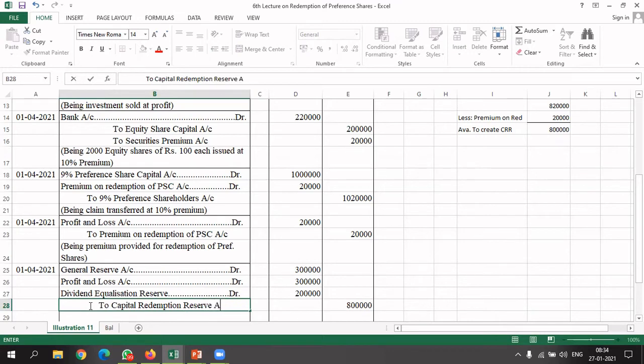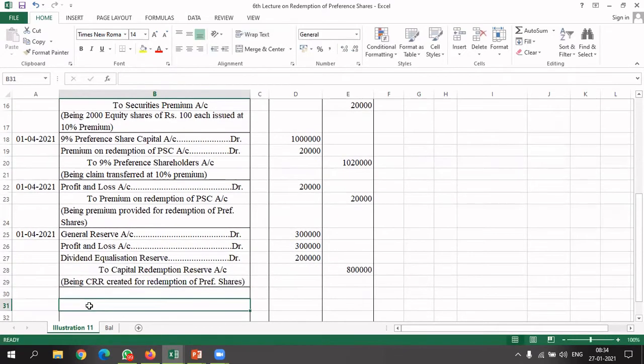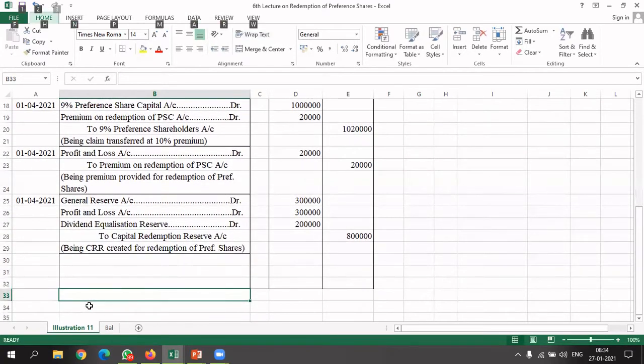Reserve account. Okay, the narration will be: CRR created for redemption of preference shares. Now after this, the last entry will be of claim settlement.